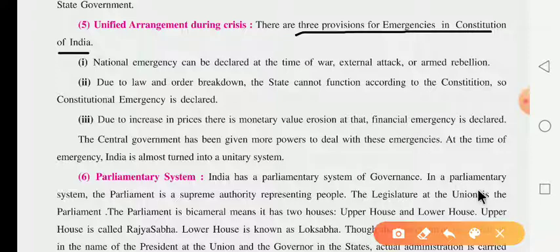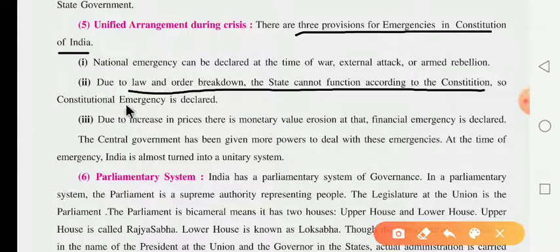What happened there, dear children? If law and order break down and the state cannot function according to the Constitution, that is when the constitutional emergency is declared.